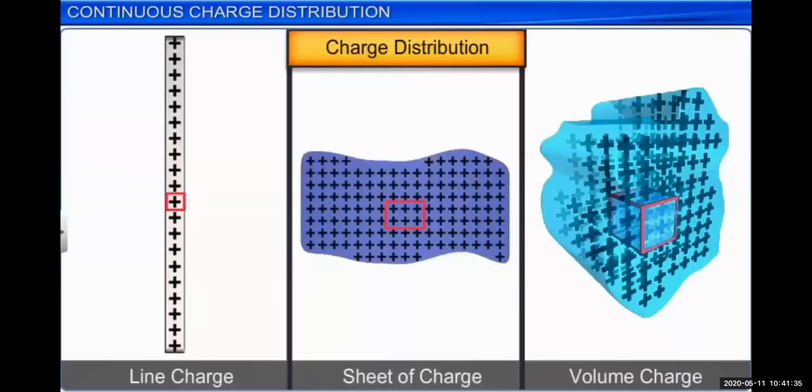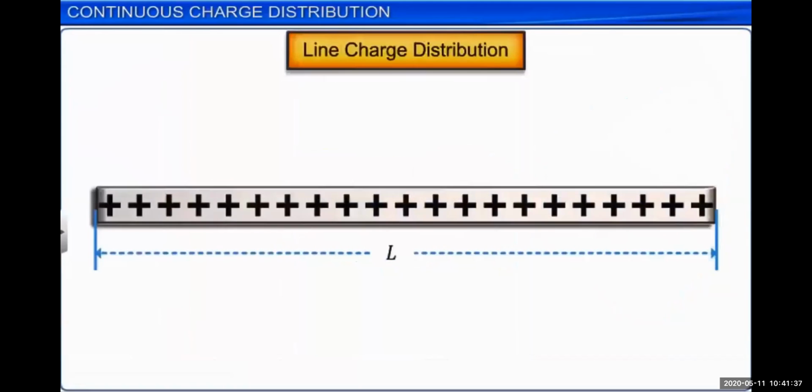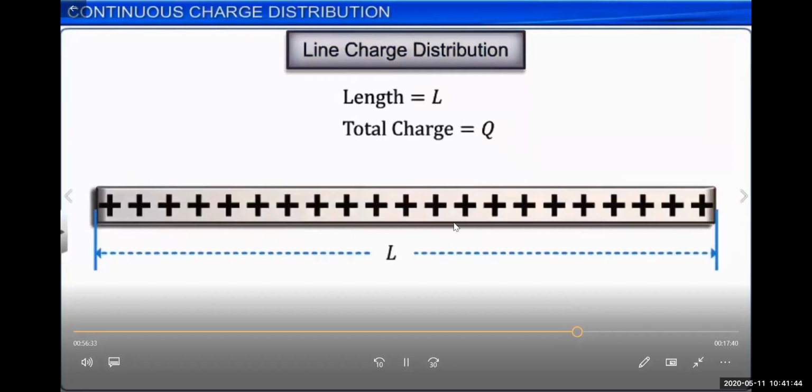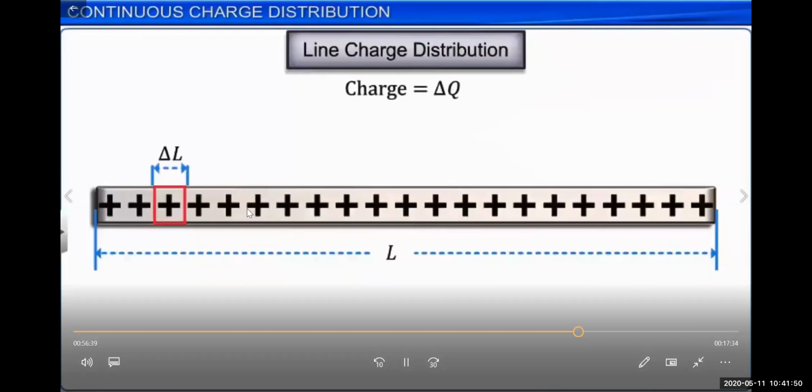So in case of line charge, suppose a line is there and the charge is accumulated on that surface. You can see in the picture that different charged particles are there. This plus charge is accumulated on the surface of this metal or whatever it is. Suppose the length of this charged rod is capital L, and we have taken a very small region having the charge plus Q, or we can say delta Q is a small charge, and the length of this small element is delta L.